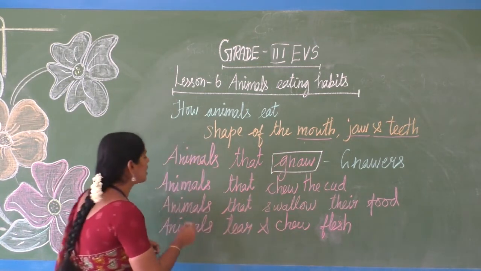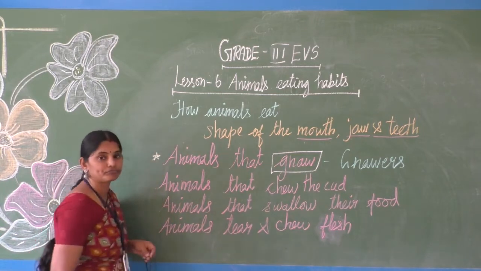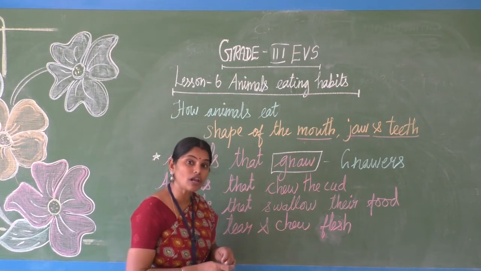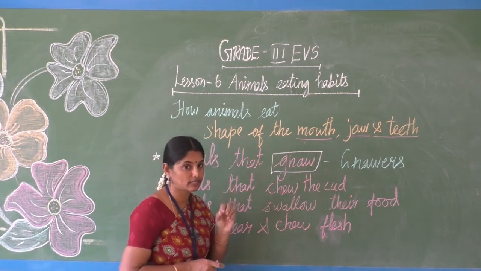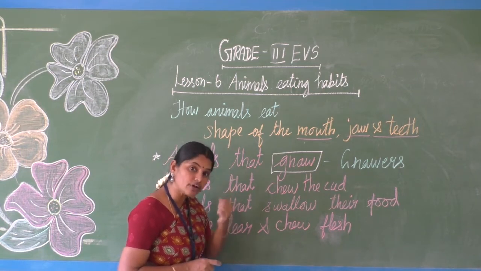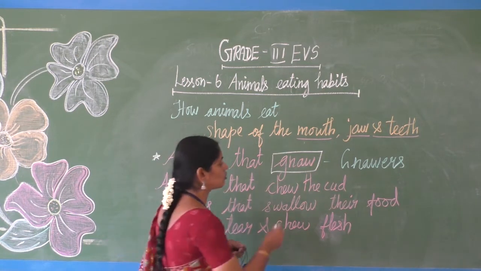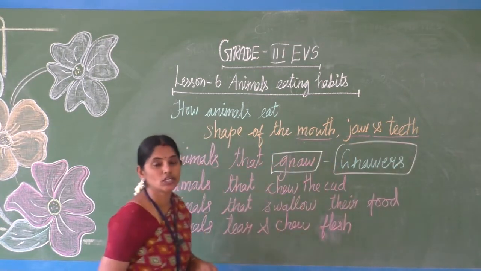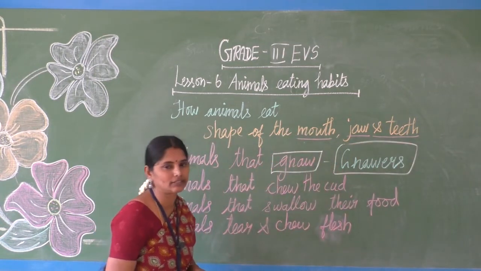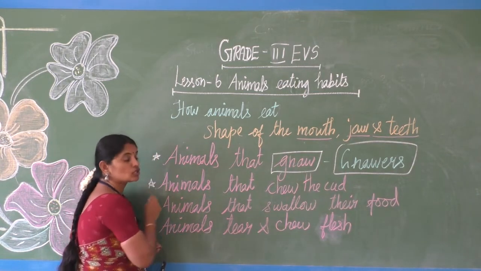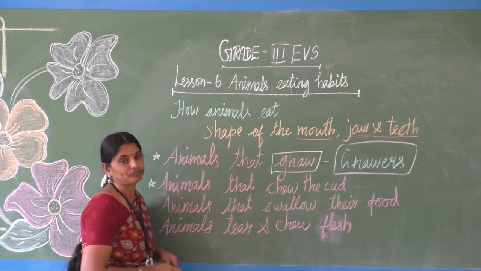Some animals gnaw. Rabbit, squirrel and all gnaw the fruits. Have you seen? They don't bite or chew and eat like that. They simply gnaw. So they are called gnawers: rabbits, squirrels, rats.